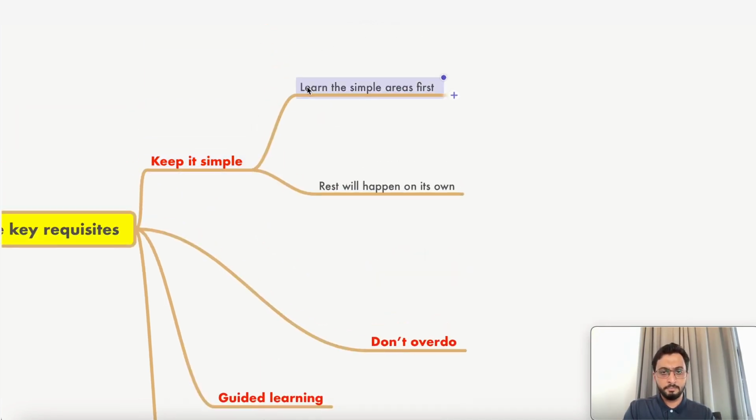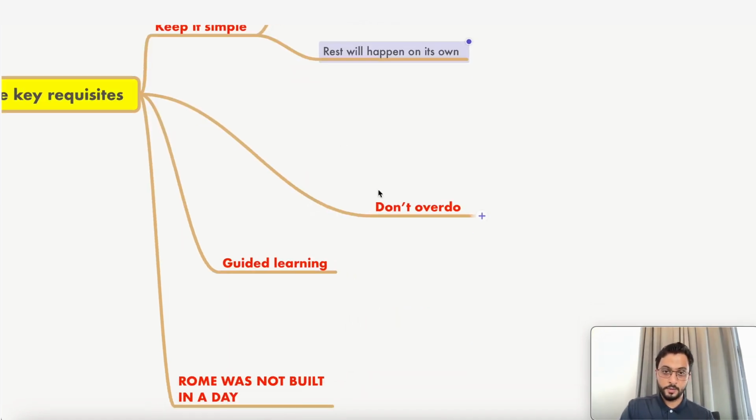First, learn the simple areas. I told you, 60% of areas are simple. Yes, definitely, you need guidance, you need lectures to simplify it. It's not directly simple, but 60% is very simple areas. Learn that, then the rest will happen on its own, trust me. And please don't overdo. If you can't finish your topics in 4.5 hours, there are 2 problems: either you don't have the habit of learning or you're overdoing. They're there to guide you, don't worry.